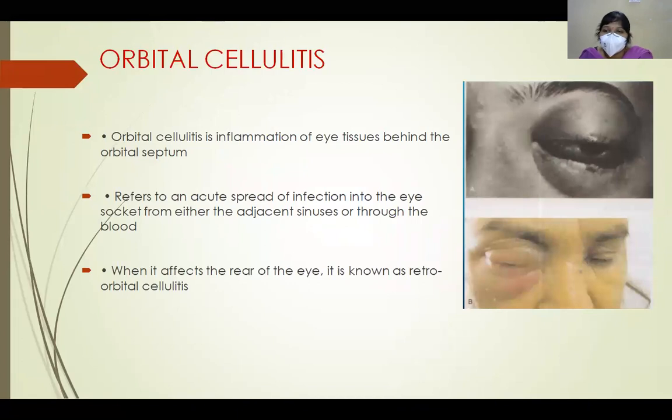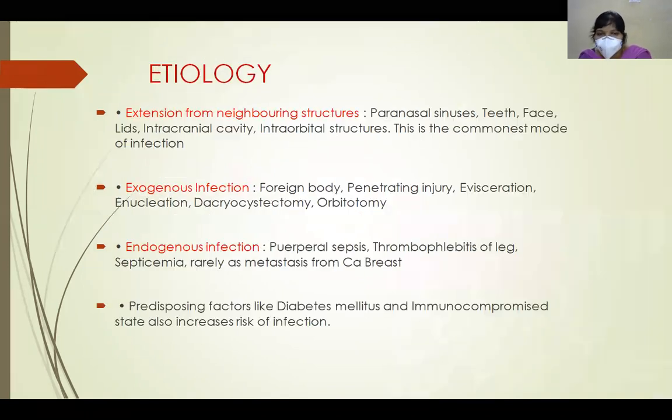So what do we mean by orbital cellulitis? It is inflammation of the eye tissue behind the orbital septum. When it affects the rear of the eye, it is known as retroorbital cellulitis. It refers to acute spread of infection into the eye from either the adjacent sinuses or through the blood.